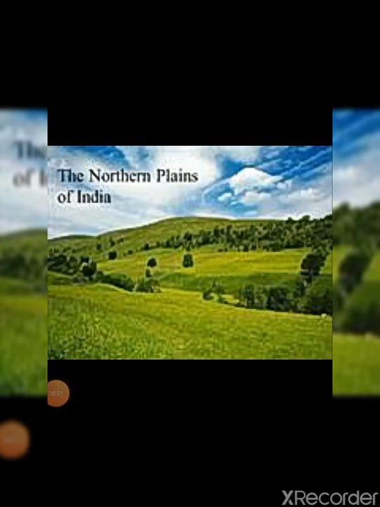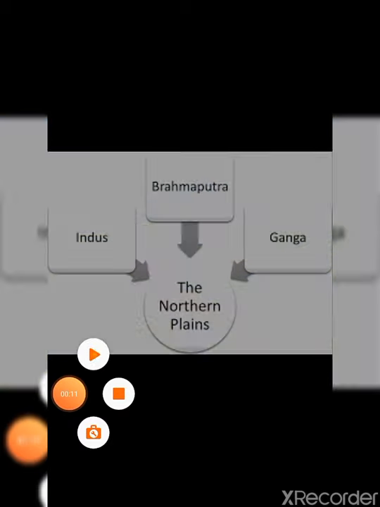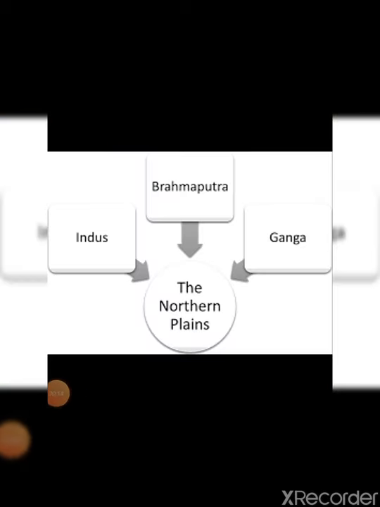So students, let's start the revision from the topic the northern plains of India. The northern plains are formed by the interplay of three rivers, Indus, Ganga and Brahmaputra. So this was the first feature that we had discussed about the northern plains, that they are formed by the interplay of three rivers, Indus, Ganga and Brahmaputra, along with their tributaries.